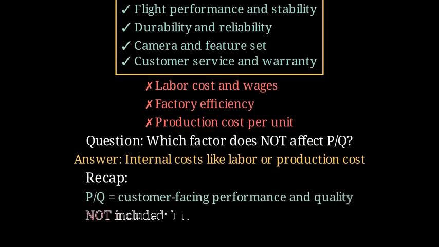Let's wrap up with a short recap. The P over Q rating is based on the customer experience, performance, quality, features, and reliability. What does not affect it? Internal cost factors like labor or production cost. If the customer can't feel it or see it, it is not part of the P over Q rating.